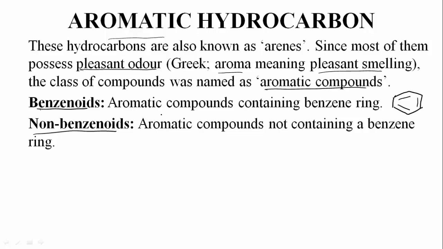Now let's see how we can name these aromatic compounds, that is, the nomenclature of aromatic compounds. As you have already studied the IUPAC rules, the same rules should be applied here, but here we will take the benzene ring. If this benzene ring is simply there, we call it benzene.